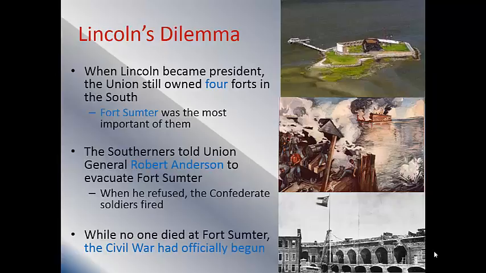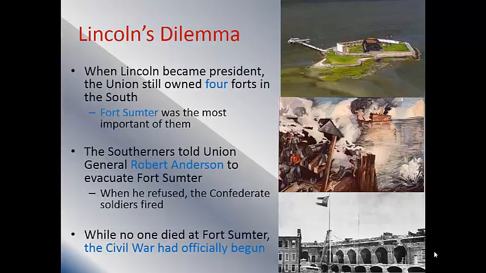I mean, he wasn't going to fire with anything here, but if you're going to send food and water and basic supplies like that in a warship, it's sending kind of a mixed signal. So the Confederates see that and say, you know what, this is pretty crazy. Let's fire on him. Let's show the Union who's boss there. So the Confederates fire, and the Union says, we're not ready to fight this war. We surrender. You take over Fort Sumter. And even though no one dies here, the Civil War has officially begun.